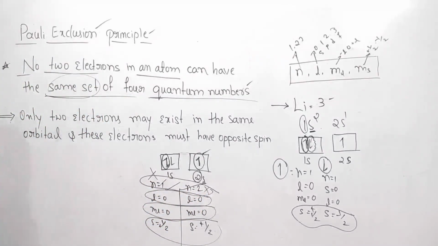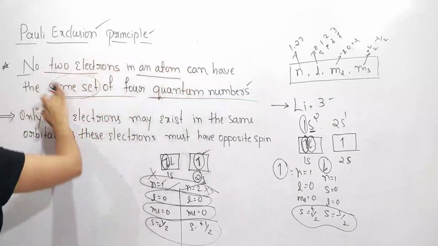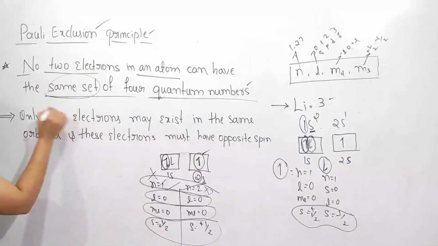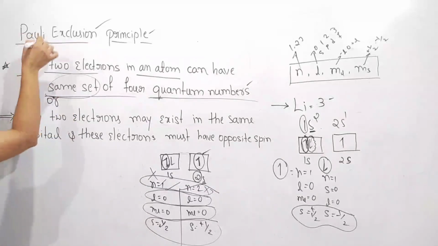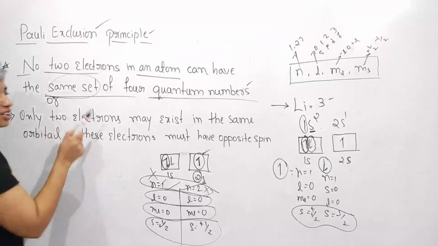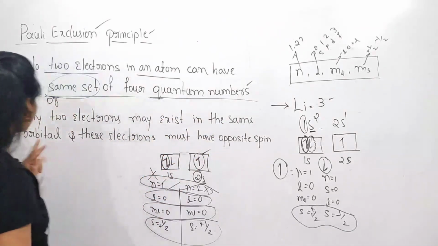So I wish to say once again, no 2 electrons in an atom can have the same set of 4 quantum numbers. Or this Pauli exclusion principle can also state that only 2 electrons may exist in the same orbital.